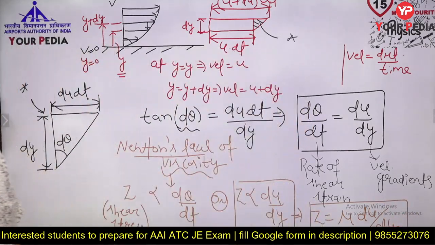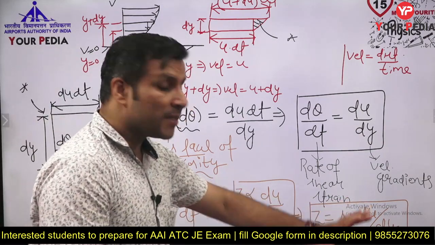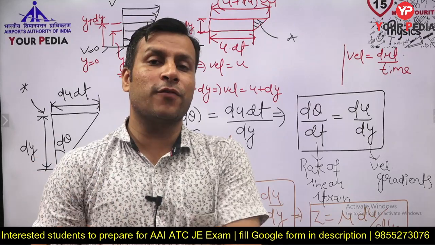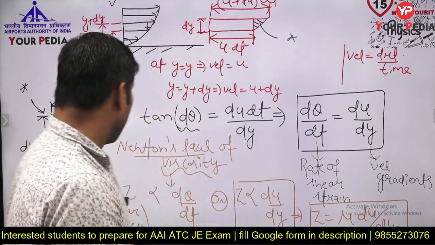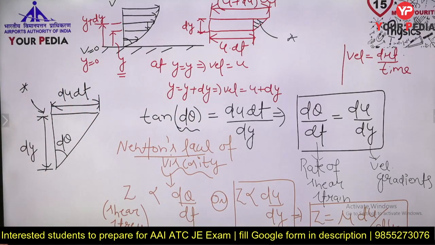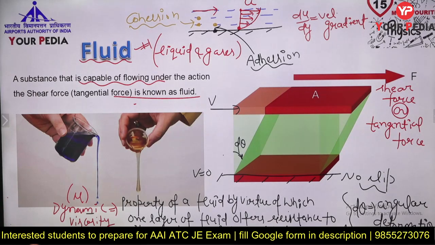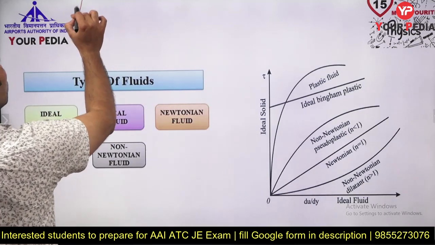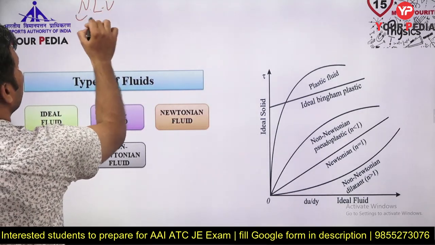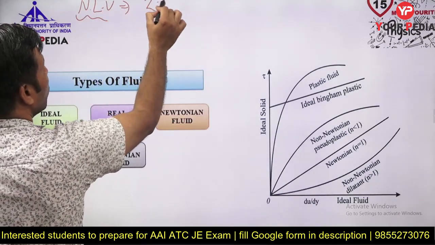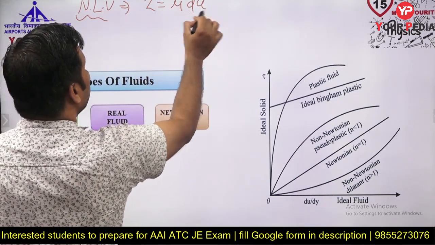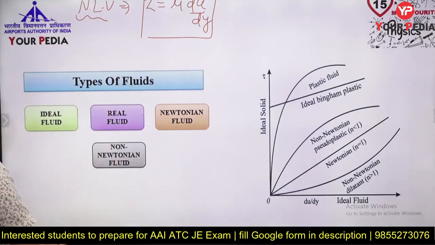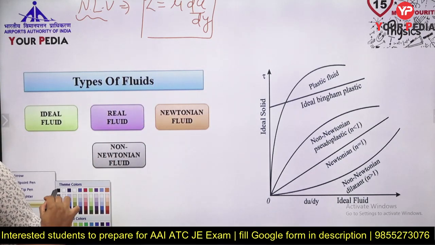Tau equal to mu du by dy, where mu is known as coefficient of dynamic viscosity, which is nothing but the resistance offered by one layer of fluid to the adjacent layer. Now we have some basic idea about the fluid. Newton's law of viscosity says tau equal to mu du by dy, where tau is the shear stress, mu is the dynamic viscosity, and du by dy is the velocity gradient.